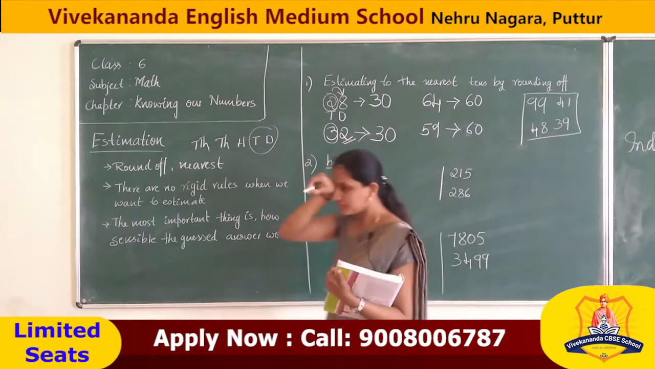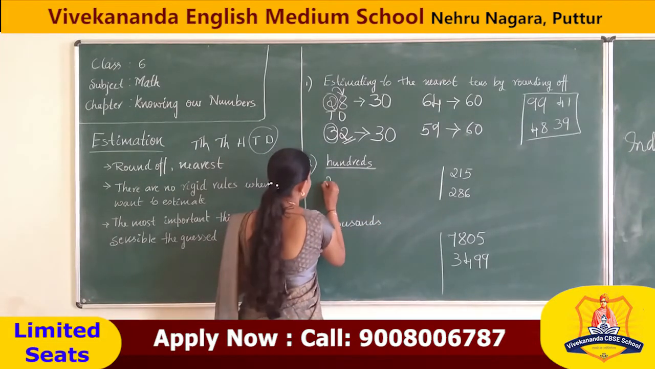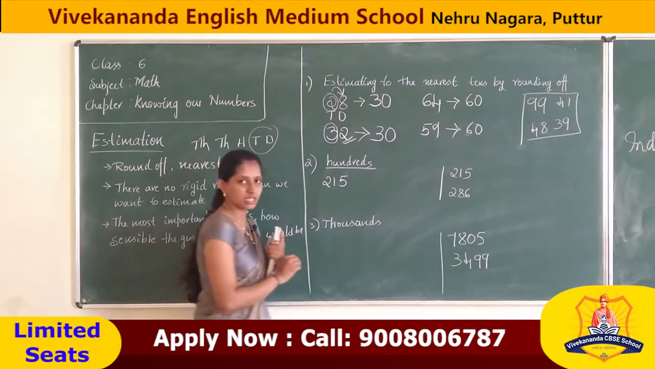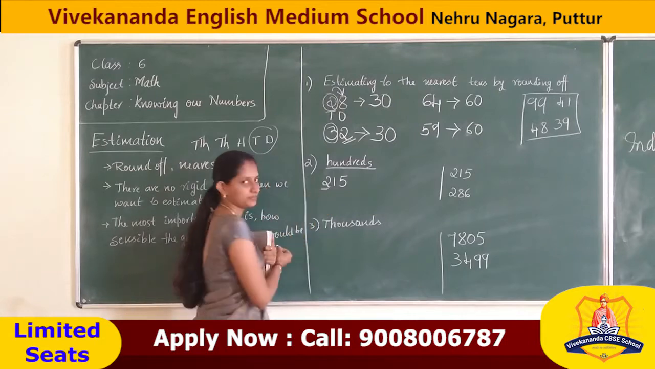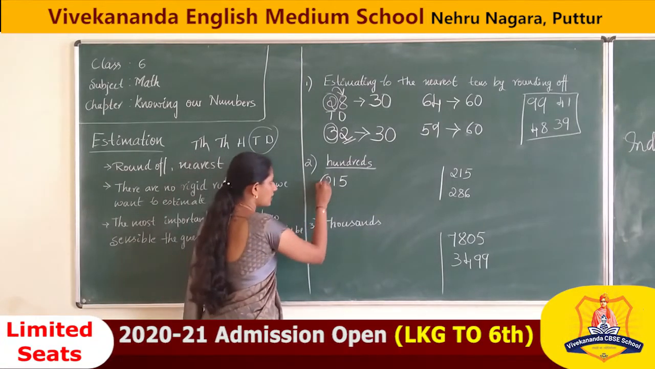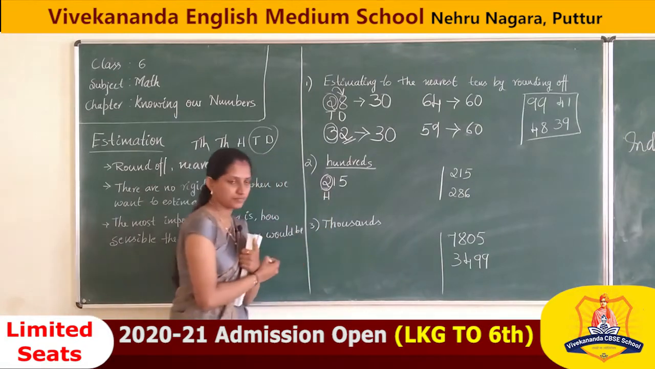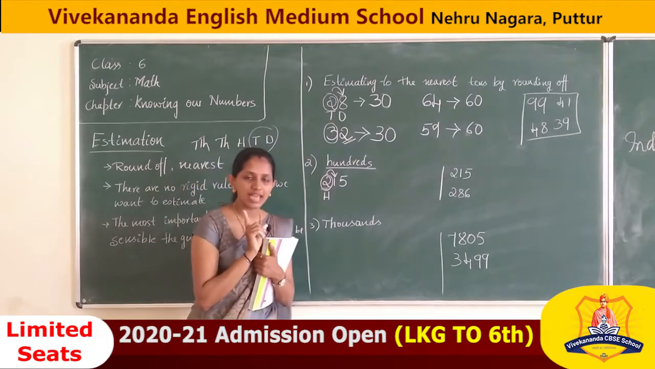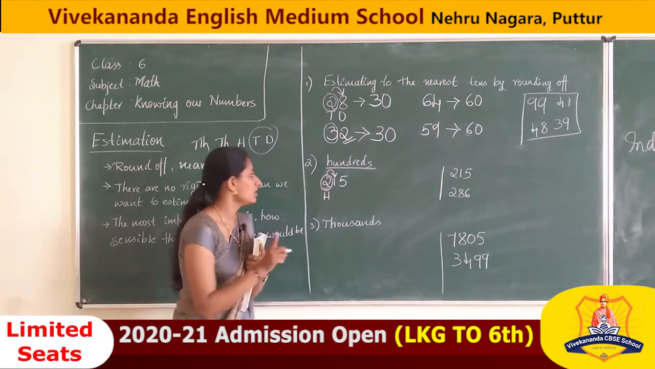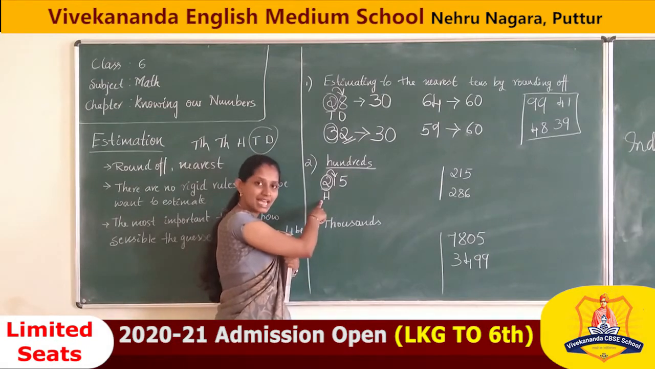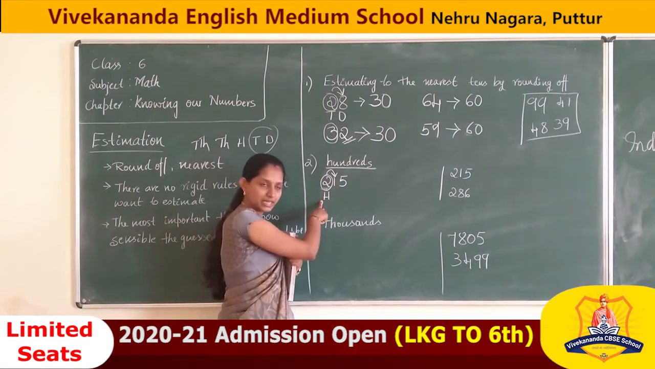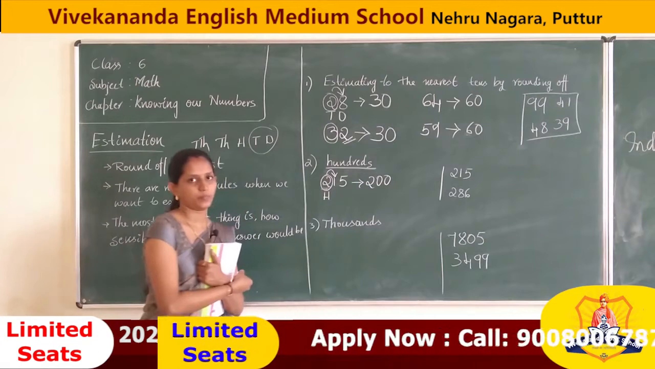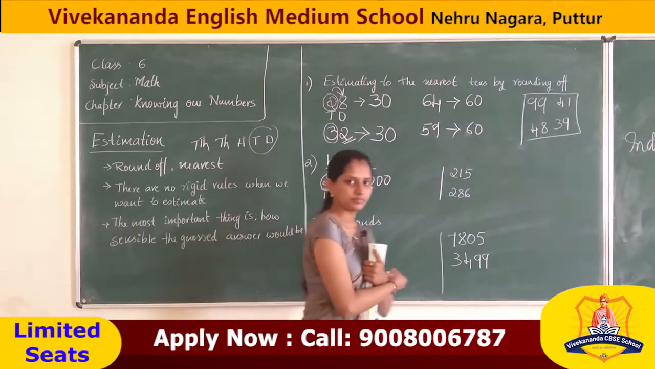So, what is the number? 215. Correct? 215. For the 100 place, this is the number we have to check. We have to check the previous number, that is 1. Is it more than 5? No, it is not more than 5. So, we are not going to increase any number in the 100th place. Correct? So, we are writing zeros for the rest. Correct? Understood?